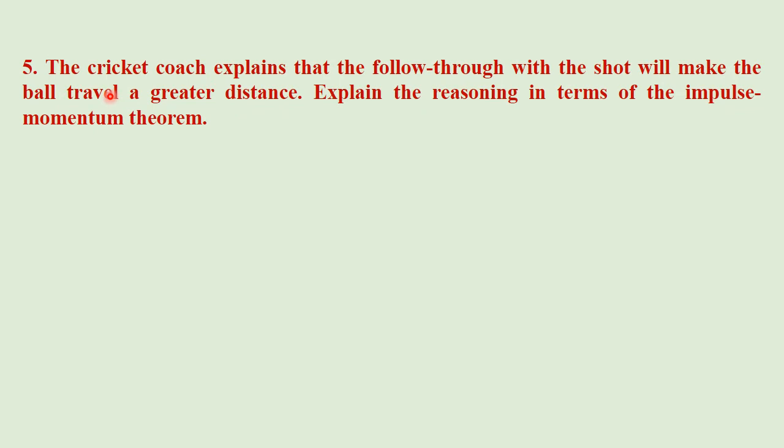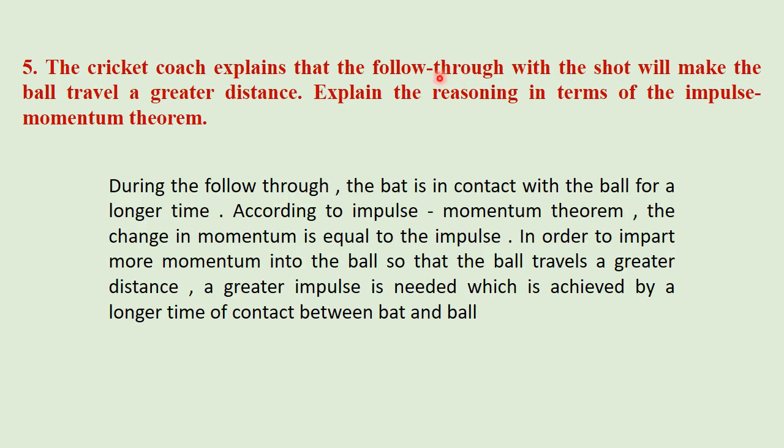Question number 5. The cricket coach explains that the follow through with the shot will make the ball travel a greater distance. Explain the reasoning in terms of the impulse momentum theorem. Answer: During the follow through, the bat is in contact with the ball for a longer time. According to the impulse momentum theorem, the change in momentum is equal to impulse.